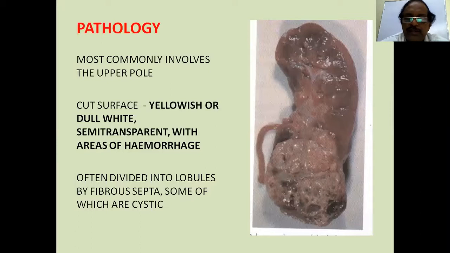The cut surface, as you see here, is dull white, semi-transparent, with areas of hemorrhage and necrosis, right? This is a thick tumor, often divided into lobules by fibrous septa. Some of these carcinomas can be cystic carcinomas, renal cystic carcinomas. So if there is a big cyst on ultrasound and you want to know whether it is malignancy or not, you have to depend on other investigations, because cystic carcinomas are also common.